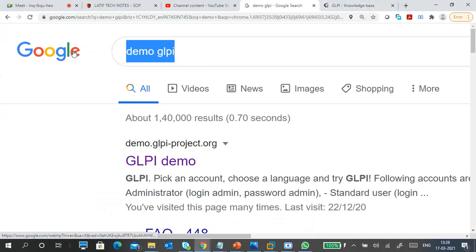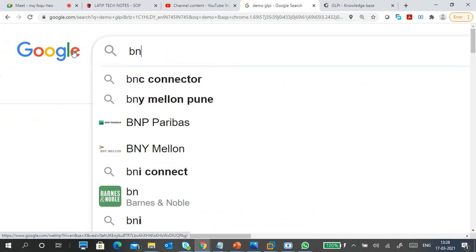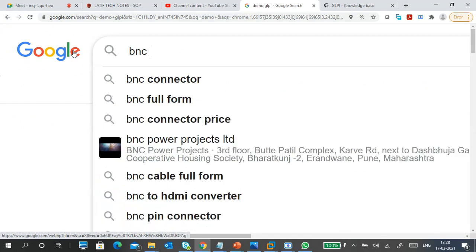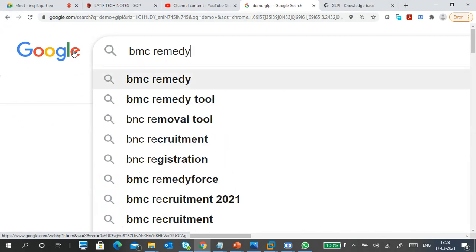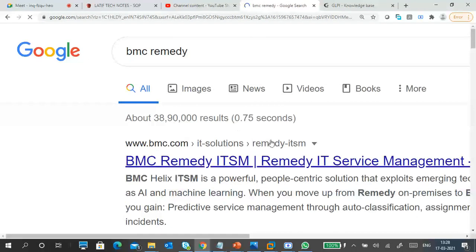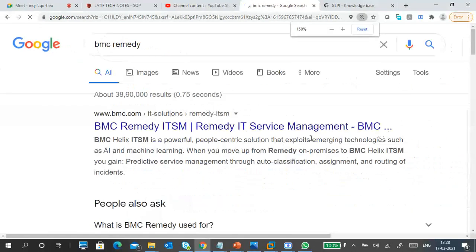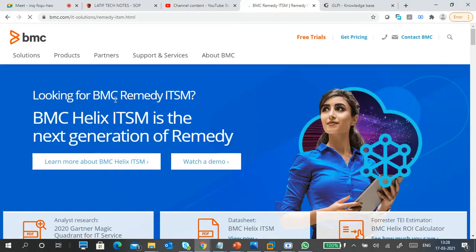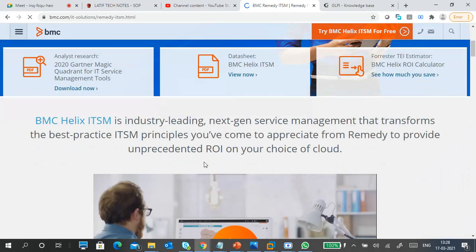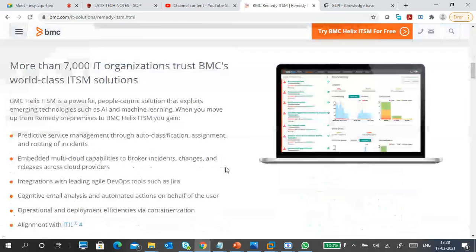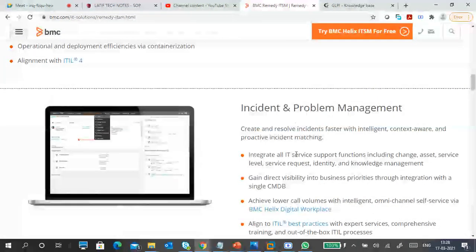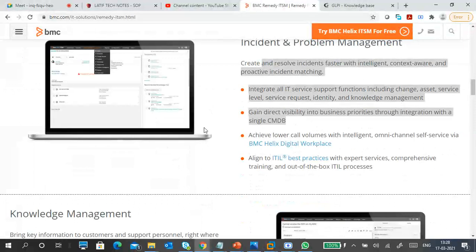One more I will give you, that is BMC Remedy. And this is not much easy. There are no demo versions. What you will do, a free login is available. Okay, so this will also give you a lot of statements on BMC. What is incident, what is the problem, you can see from here.